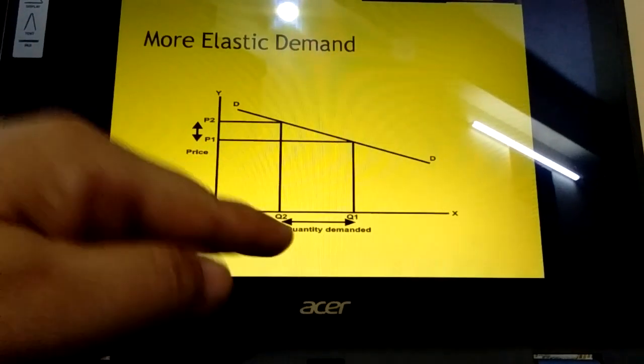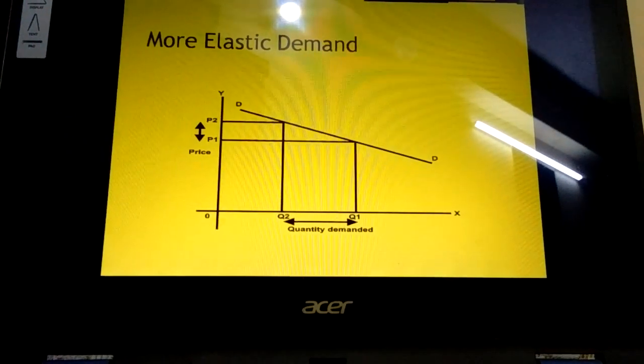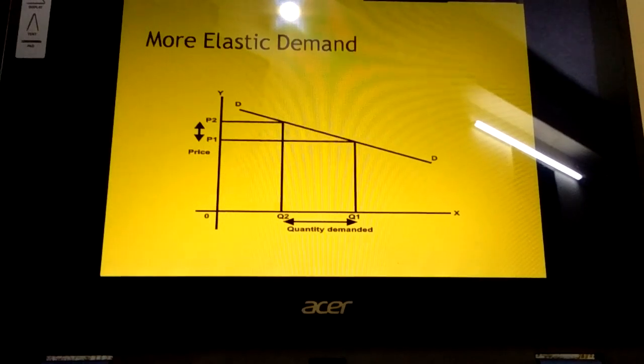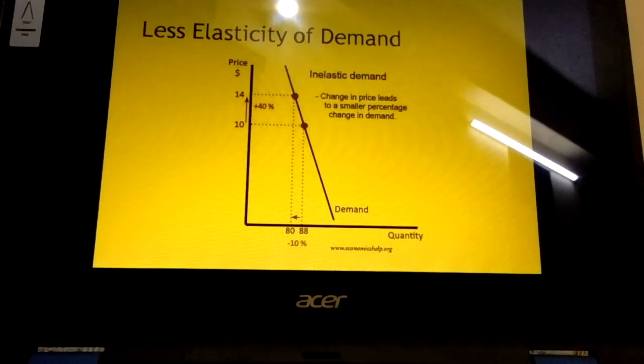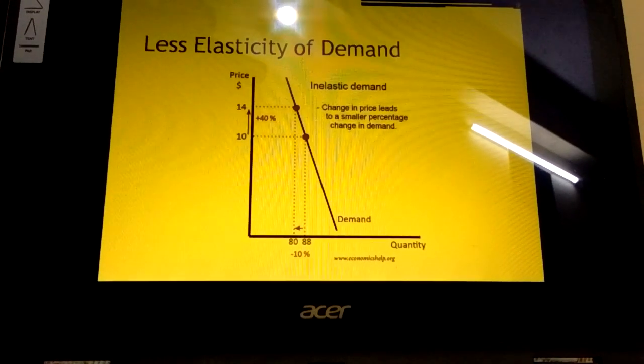It is in the numerator and it is in the denominator. So the graph is more horizontal in nature. Then move to the next type. Next degree is less elastic demand, or less elasticity of demand.